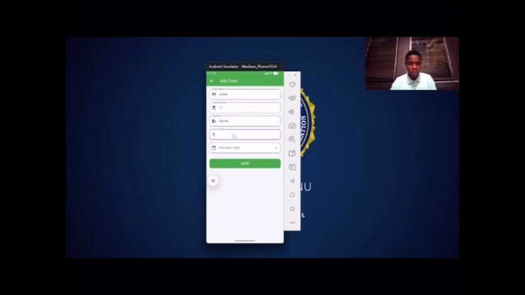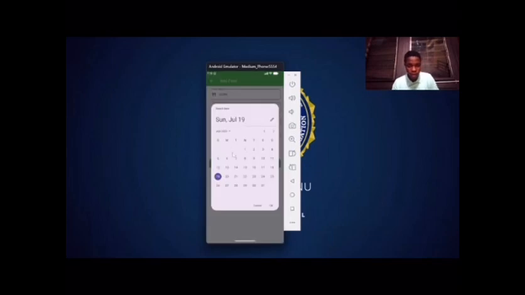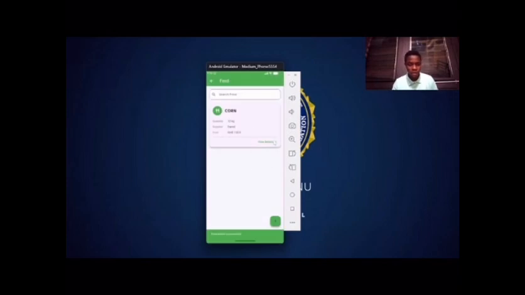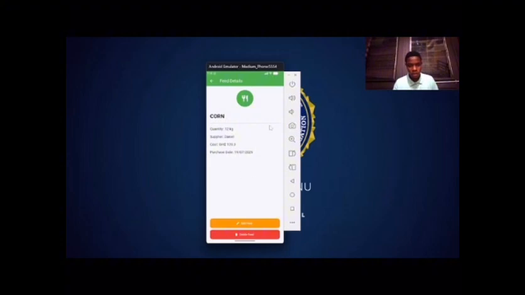And how much does it cost? So let's say $120. And the day that you fed them, let's say today. Okay, and you save your information. So it has been saved successfully. So you can view everything that you save. So here's everything that you save. You can choose to either edit or delete if you want.